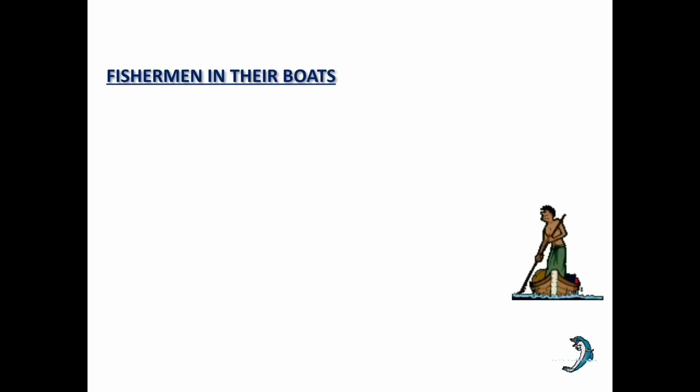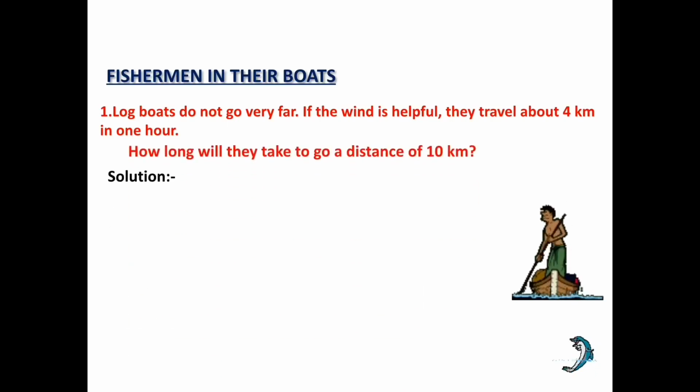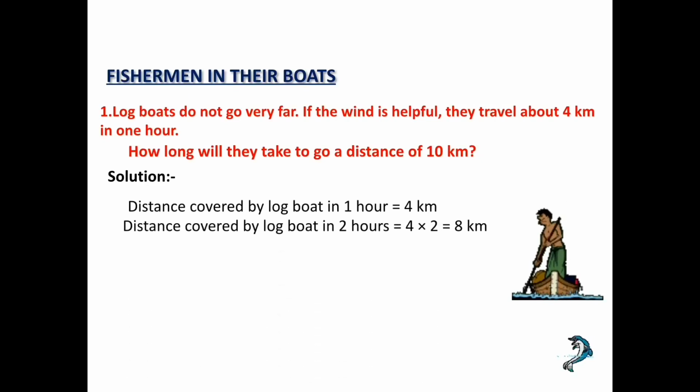Fishermen in their boats. Logboats do not go very far. If the wind is helpful, they travel about 4 km in 1 hour. How long will they take to go a distance of 10 km? Distance covered by logboat in 1 hour is equal to 4 km. Distance covered by logboat in 2 hours is equal to 4 into 2, which is 8 km.